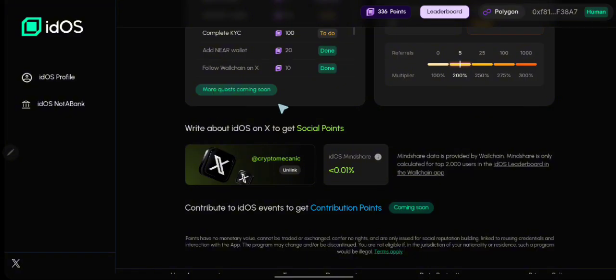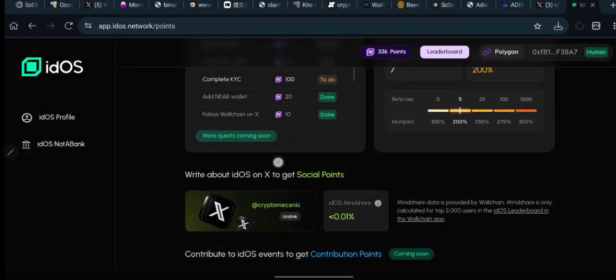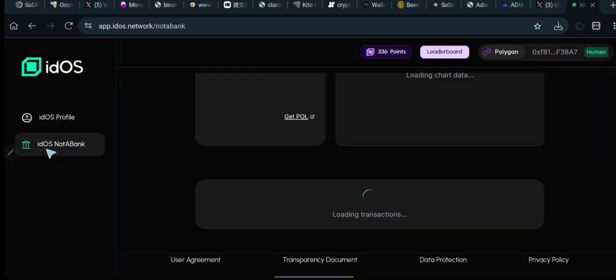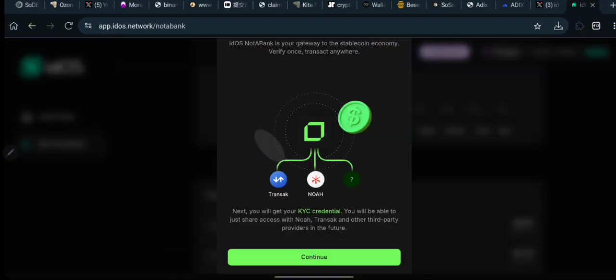Okay, so over here right now you can see what we have right here. To be able to complete your KYC, what you need to do is very simple. Just click over here on IdOS not a bank. Once you click on it, you are going to be seeing this type of message. IdOS not a bank is the gateway to stable economy.